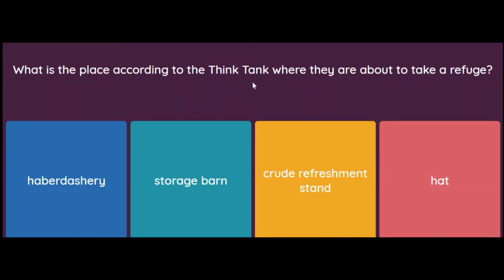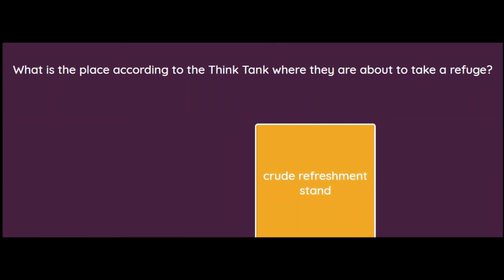What is the place, according to the think tank, where they are about to take a refuge? Haberdashery, storage barn, crude refreshment stand, or a hat? So children, in this chapter, the place according to the think tank where they are about to take a refuge is crude refreshment stand.